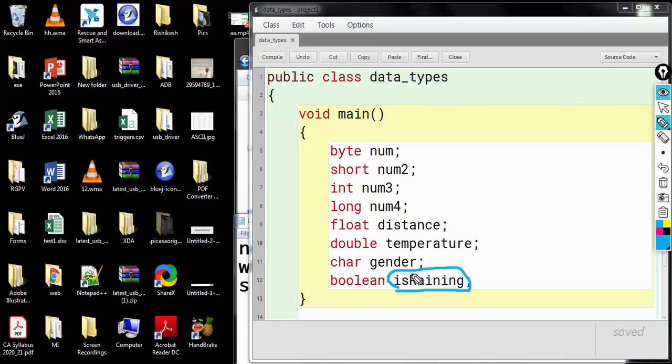Then I've chosen the name gender here. Remember these names can be anything, but they should be meaningful. So I've written gender because I want to store either male or female. M will represent male and F will represent female.